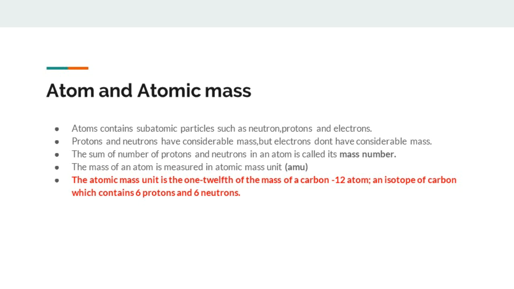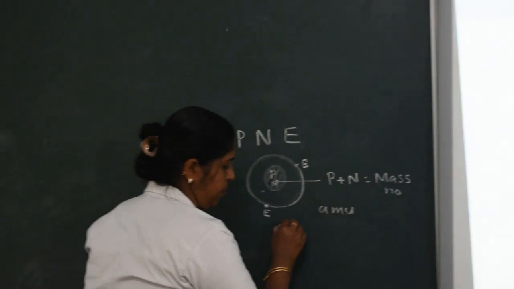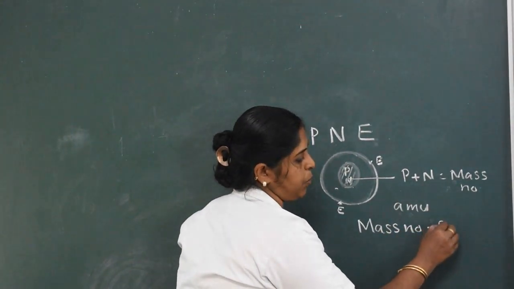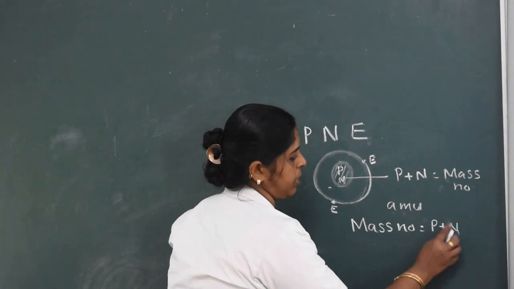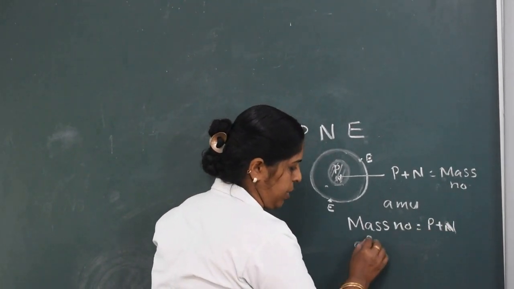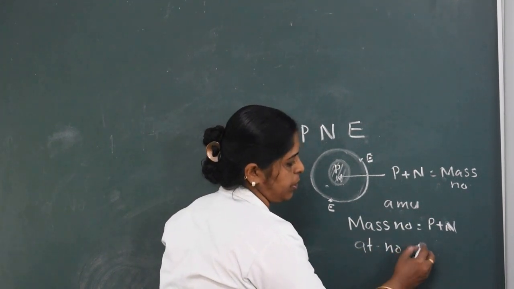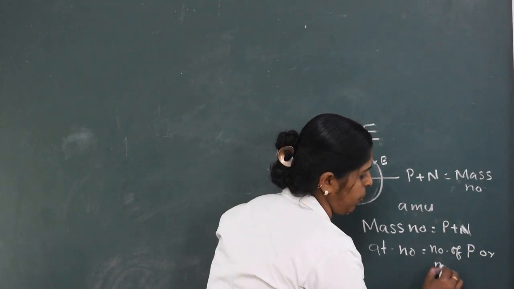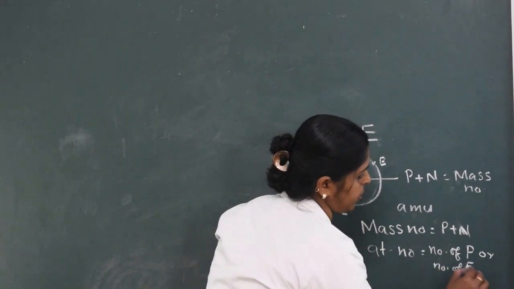The atomic mass unit is 1/12 of the mass of a carbon-12 atom, an isotope of carbon which contains 6 protons and 6 neutrons. This carbon atom contains 6 neutrons and 6 protons. Here, mass number is equal to number of protons plus number of neutrons. Already we studied about atomic number. Atomic number is equal to number of protons or number of electrons.